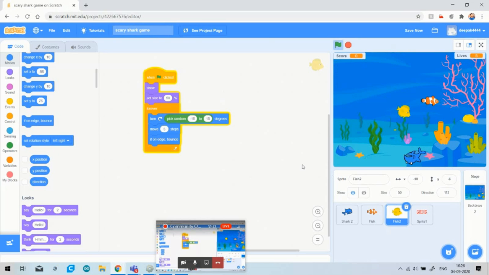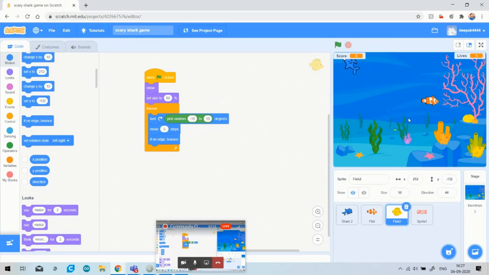I think all of you have understood what I have written here. Firstly, I have when flag clicked, my fish will show and then set size to 50%. I have minimized the size of my fish. Then I have chosen the forever option. Then I have given one condition. As you know, in the sea or in the ocean, the fish movement is at degrees, in an up and down behavior. So for this, I have chosen turn 15 degrees, and for the up and down I have written minus 15 to 15 degrees.